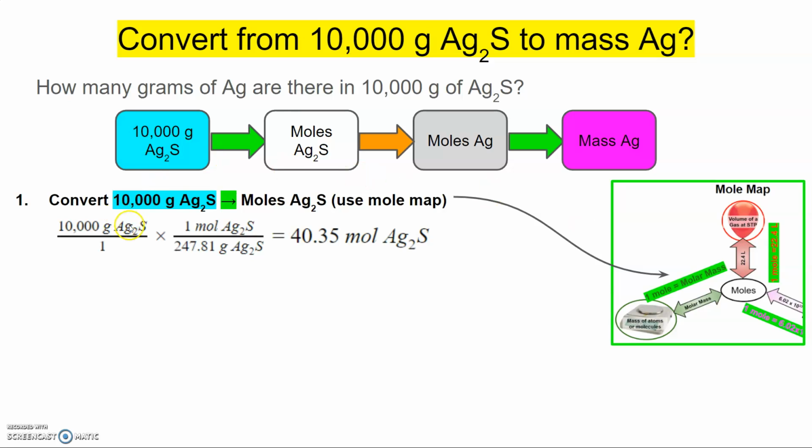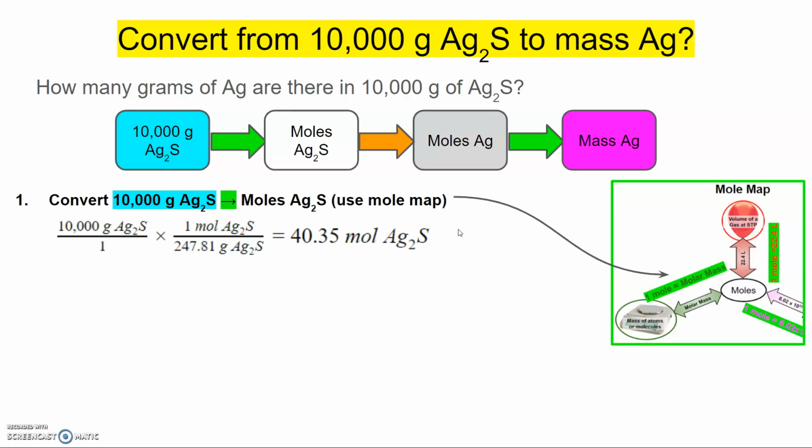We take our given, put it over 1, and then our conversion factor fraction is going to come from the molar mass. 1 mole of silver sulfide is equal to 247.81 grams. And remember, I put the grams on the bottom so that the units of our given can cancel out. When I do my math, I get 40.35 moles of silver sulfide.